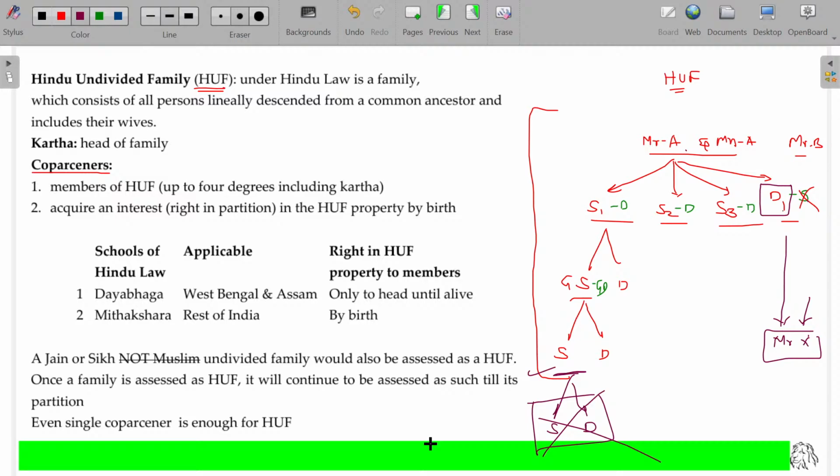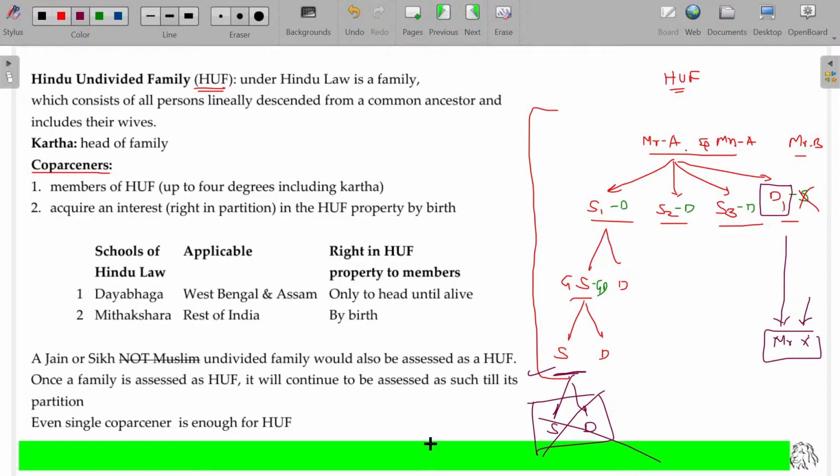Clear? 4 layers are possible. That too from the same family, male or female are eligible. Beyond the 4th layer, not eligible. Any in-law, daughter-in-law who comes from another family, just being a member, is not eligible for the property share.